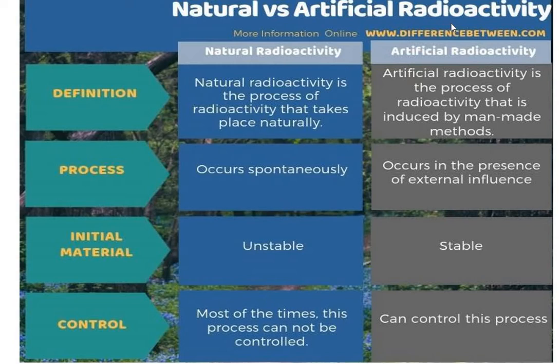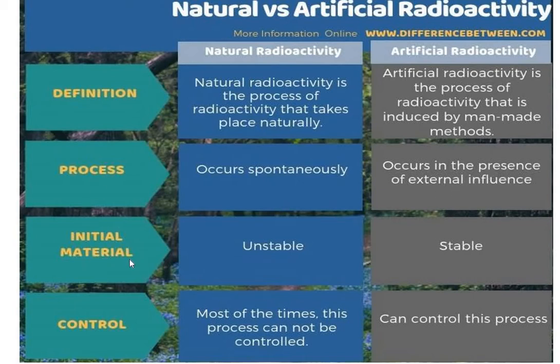Natural radioactivity occurs spontaneously, while artificial radioactivity occurs in the presence of an external influence, since we are doing this in a laboratory.